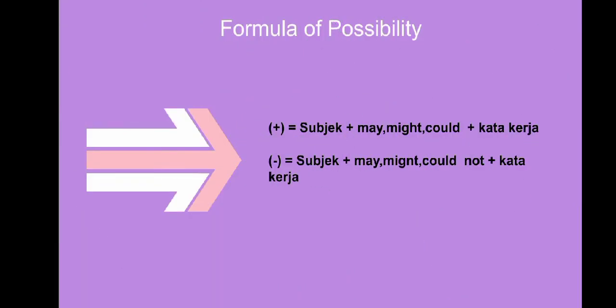Formula of possibility. Positive sentence: subject plus might or could plus object. Negative sentence: subject plus might or might not plus object.